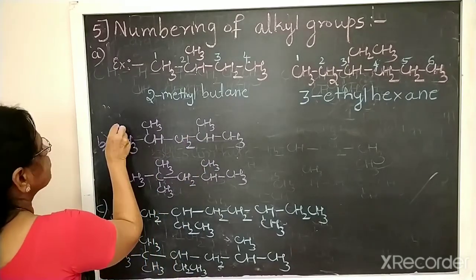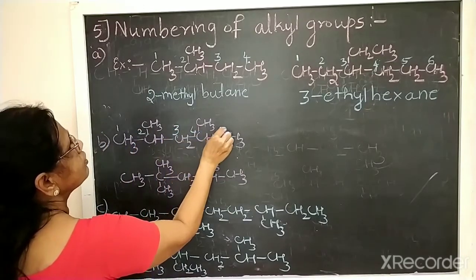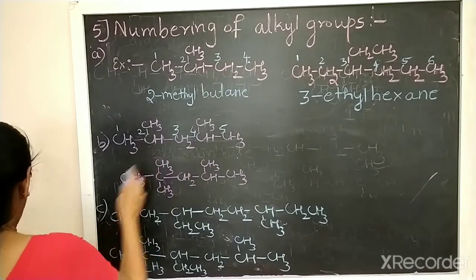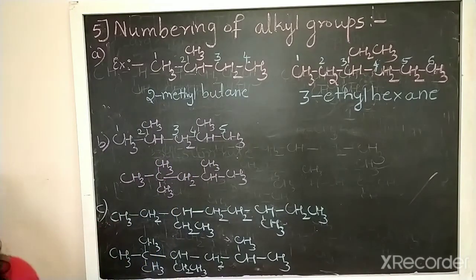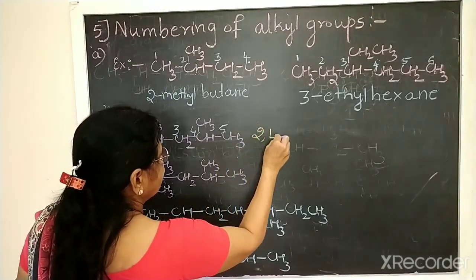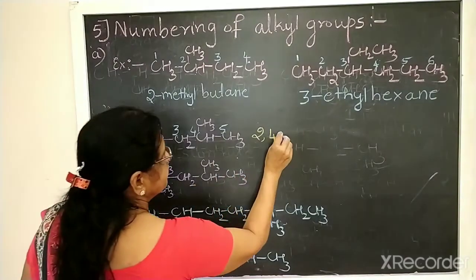So here I will give the numbers 1, 2, 3, 4, 5. So second and fourth contains the methyl group. Okay. So therefore name will be 2, 4. Then dash.